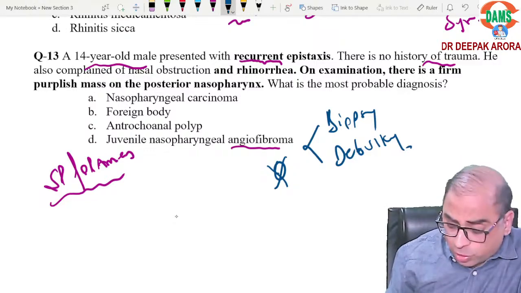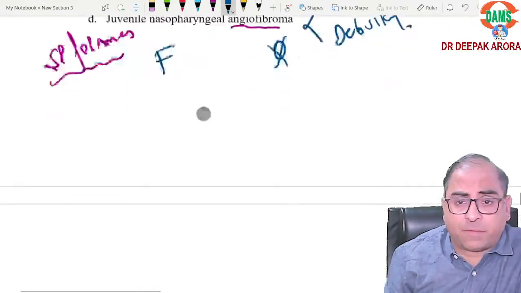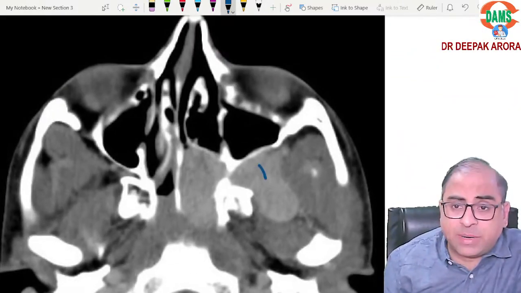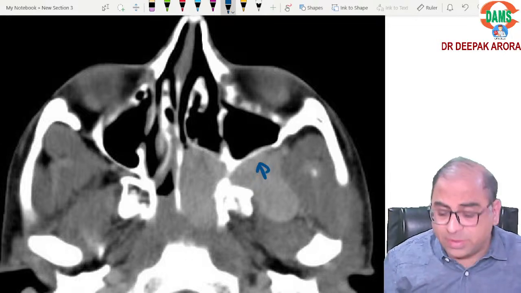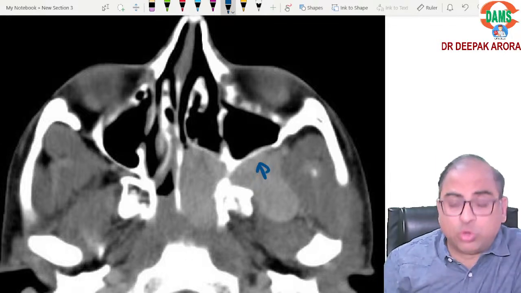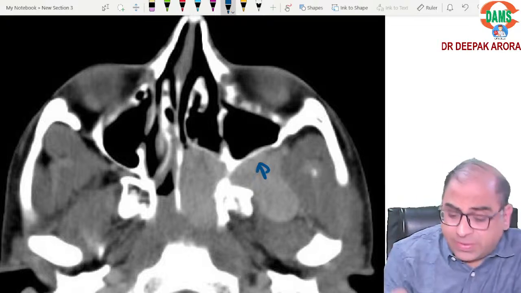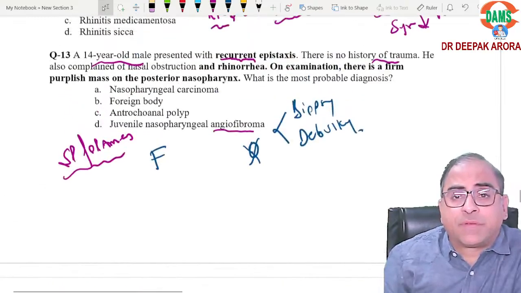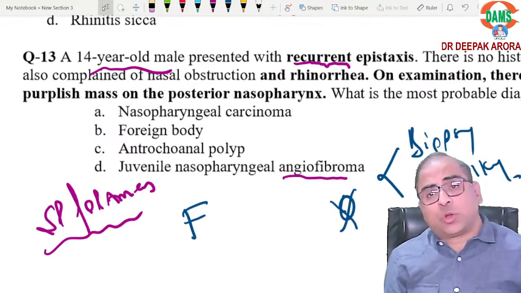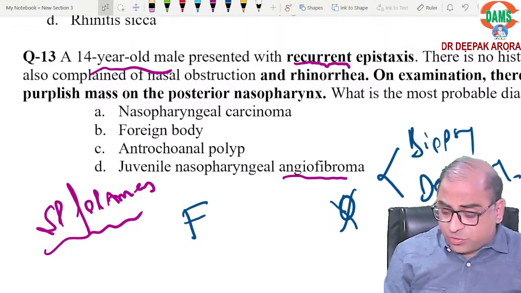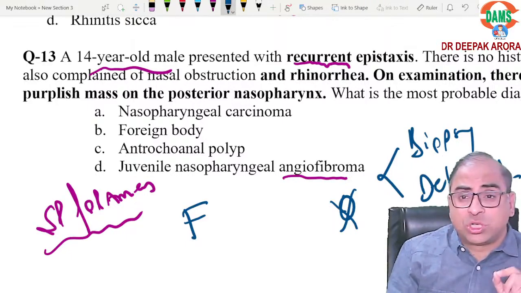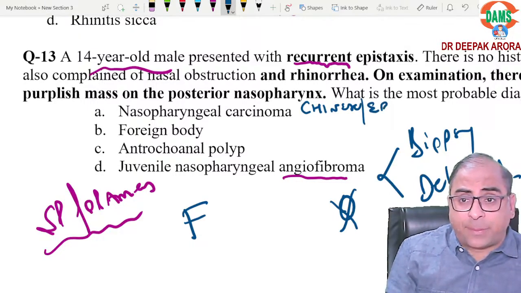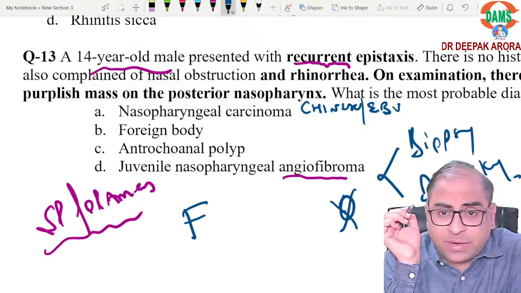Angiofibroma: expect frog face deformity. They can give you a frog face deformity, or they can show you the Holman-Miller sign. Can you appreciate the posterior wall of the maxillary sinus bending forward? We use the word Holman-Miller sign. This is your frog face deformity. Done. Dissecting the other options: nasopharyngeal carcinoma. They will mention the Chinese population. They can ask you the most common site, or the Epstein-Barr virus. These are the keywords.